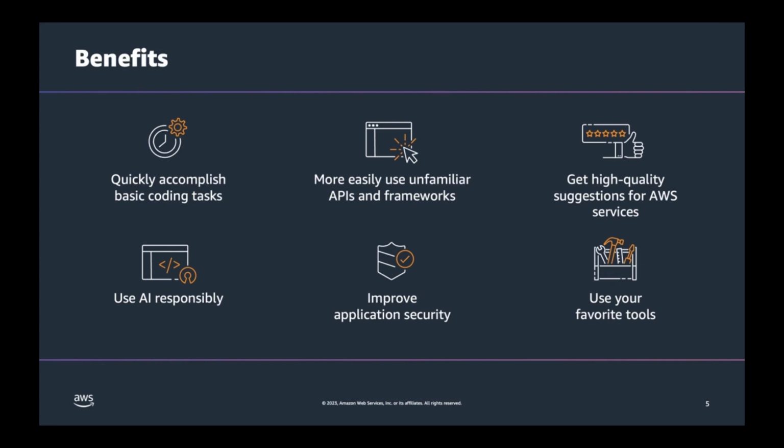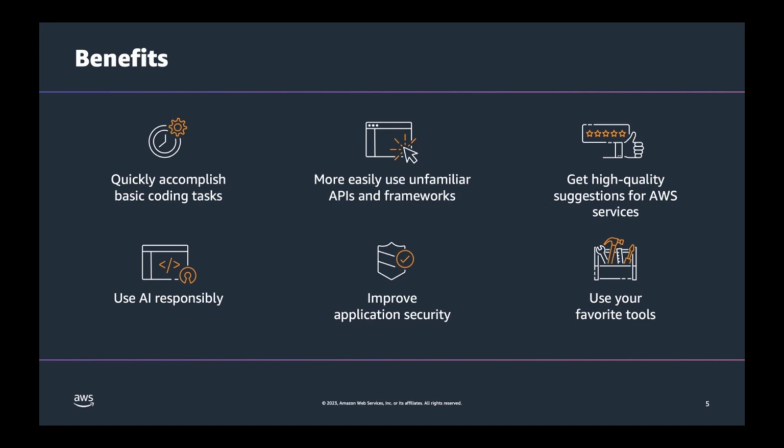Next, we also have AWS developer productivity. Code Whisperer is also optimized for AWS. In addition to being a great general purpose coding companion, Code Whisperer has been optimized for the most used AWS APIs such as EC2, Amazon S3, and AWS Lambda, so a lot of our services that we have in place. It suggests code that is more accurate and meets AWS best practices for using its services.